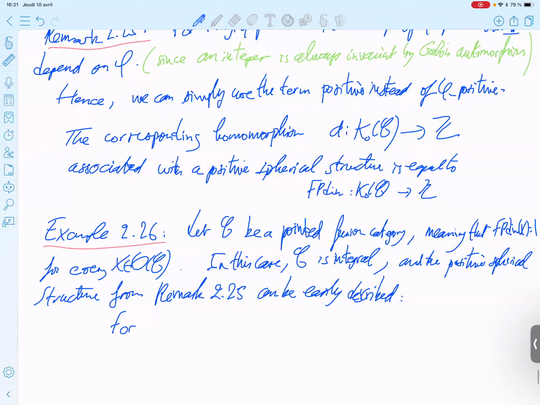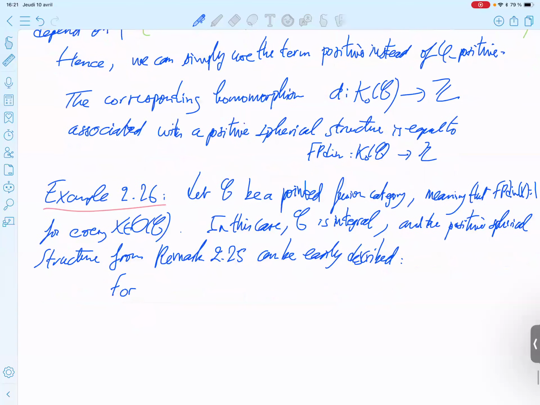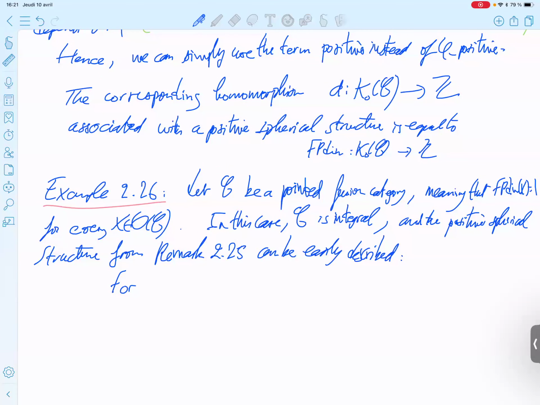So you take a simple object. The simple objects in the pointed case are by definition all invertible. Invertible means the tensor product of the object with its dual is isomorphic to the unit. What I am writing now works for any invertible object in the fusion category.